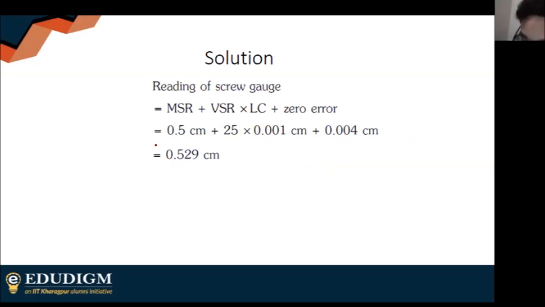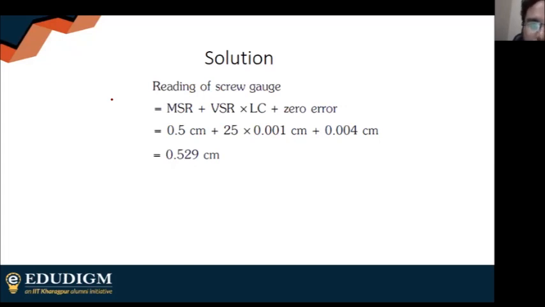So as I was saying, coming back to the topic, people who haven't revised screw gauge, please revise your screw gauge. The reason is that screw gauge questions are very, very easy. You just have to use simple formulas and you will get your answer in a matter of seconds. So you don't want to miss questions on screw gauge or even vernier caliper for that case. You don't want to miss these questions.